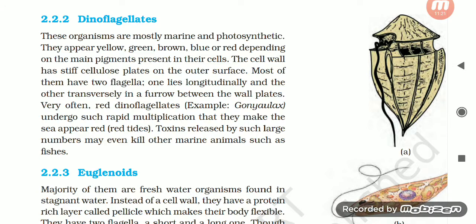Very often, red dinoflagellates, for example Gonyaulax, undergo such rapid multiplication that they make the sea appear red, called red tides. Toxins released by such large numbers may even kill other marine animals such as fishes.